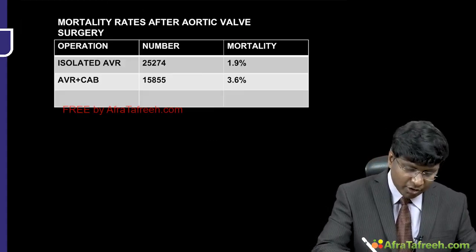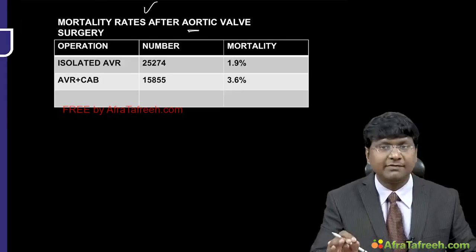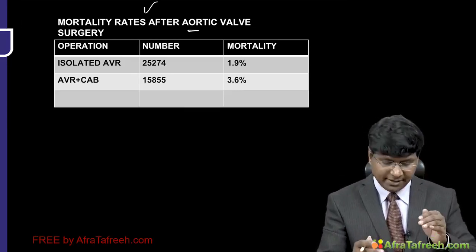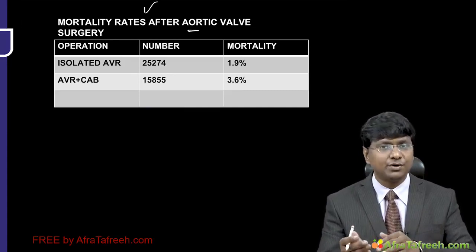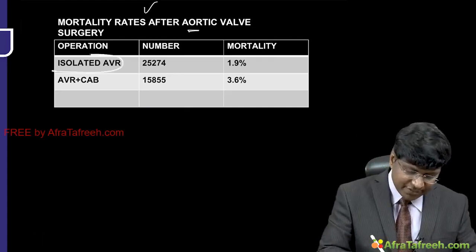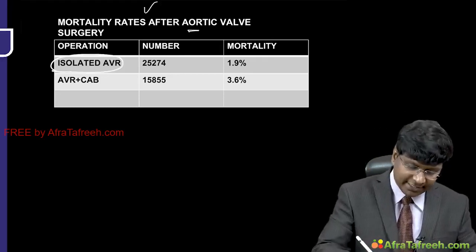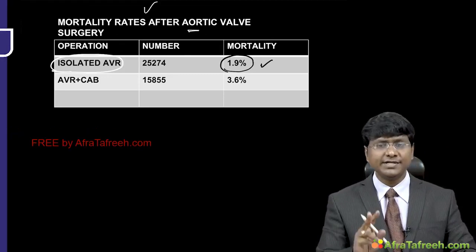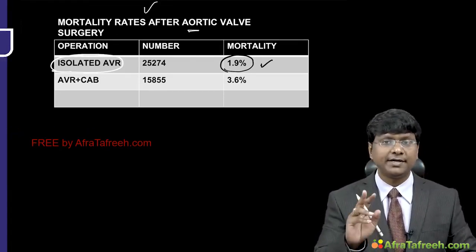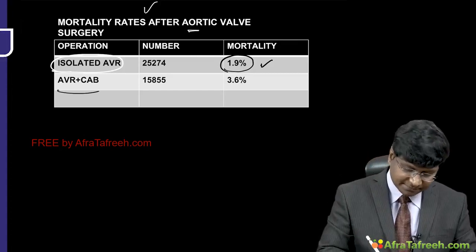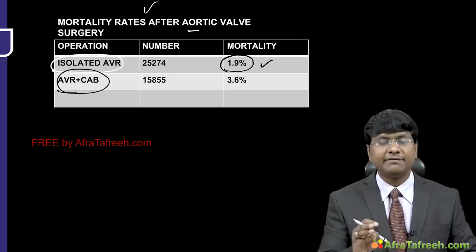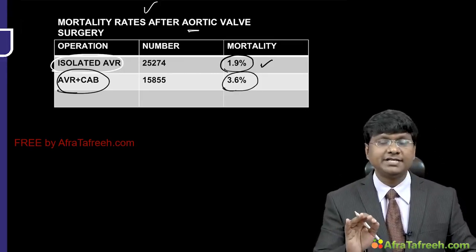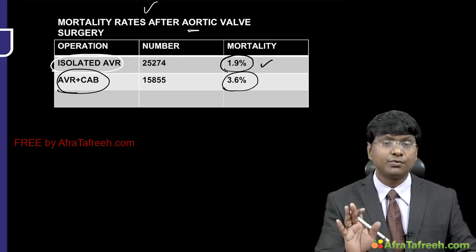Now, what are the mortality rates after aortic valve surgery? Remember, it all depends upon whether you are doing isolated aortic valve replacement, or along with aortic valve replacement you are also doing CABG. If it is isolated aortic valve replacement, some of the studies have shown that the post-operative mortality is found to be 2%. Whereas if along with aortic valve replacement you are also doing coronary artery bypass graft, then the mortality is found to be around 3.5 to 4%.